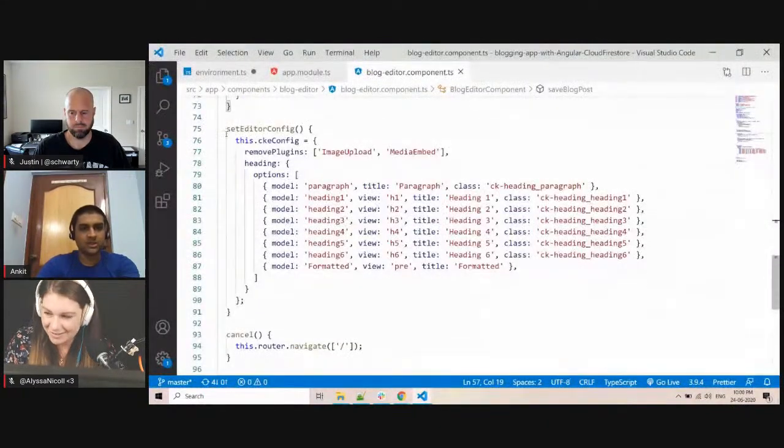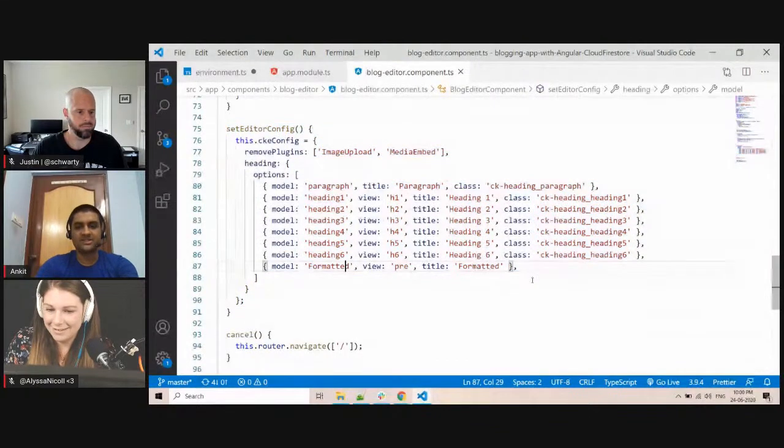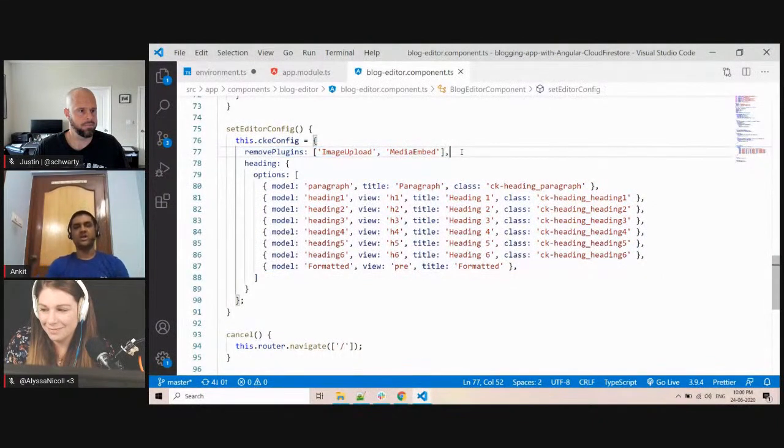This is a set editor config method, which I will invoke in ngOnInit. And here I am setting what fields we need. You can also see I have put remove plugins for image upload and media embed. What does this mean? CKEditor provides a lot of plugins which allow you to embed videos and upload media also, but I am not handling uploading of images.